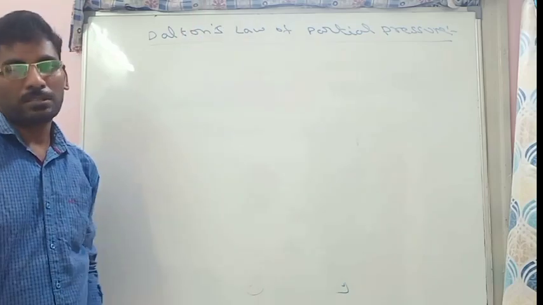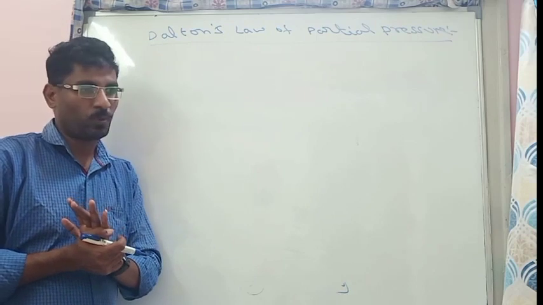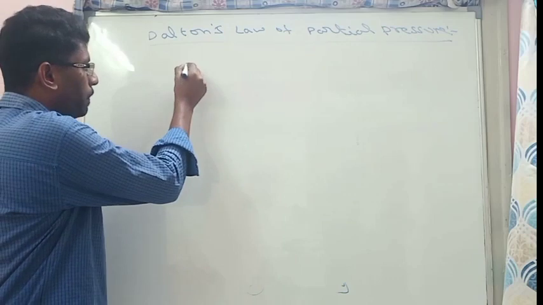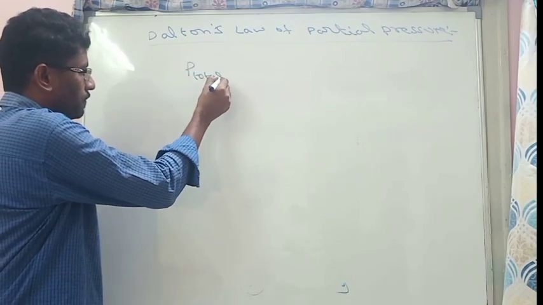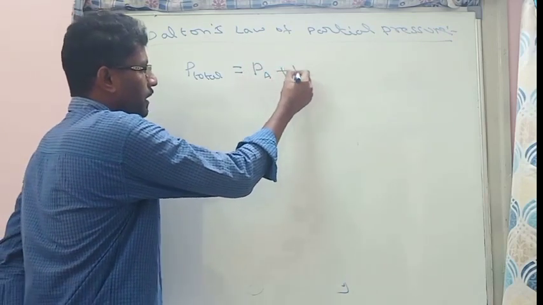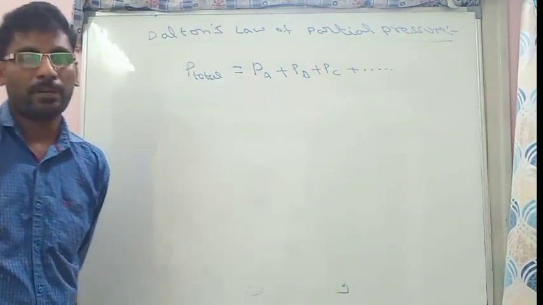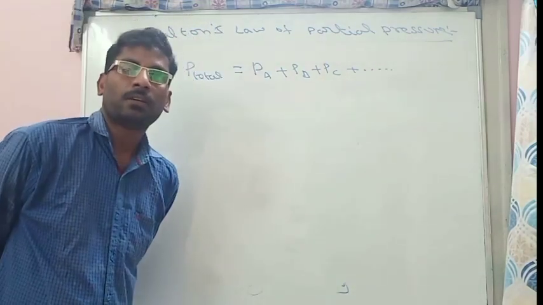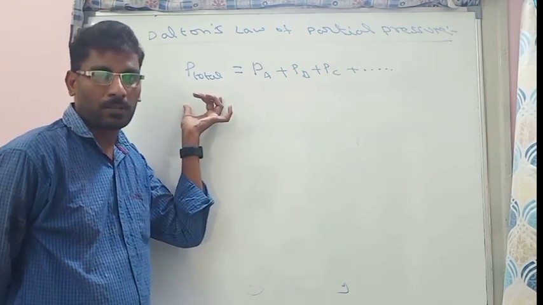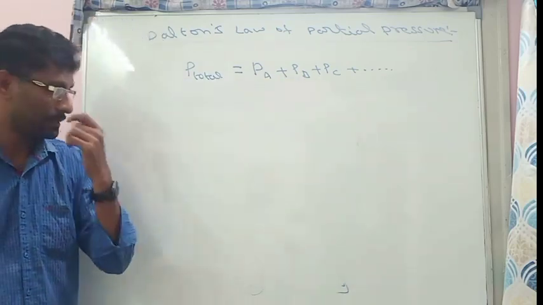So Dalton's law says that in a mixture of chemically non-reacting gases, when we are mixing any chemically non-reacting gases, the total pressure of the mixture is always equal to the sum of the partial pressures of each component. So that is the Dalton's law statement: in a mixture of chemically non-reacting gases, the total pressure is equal to the sum of partial pressures of each gas.